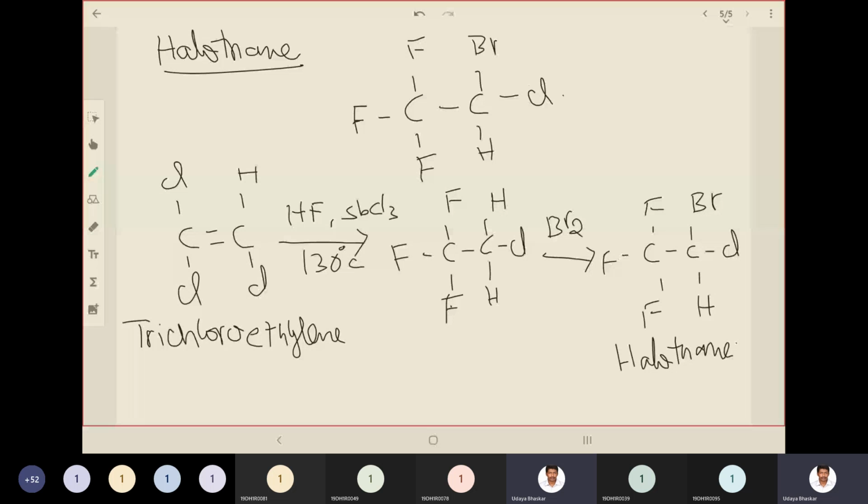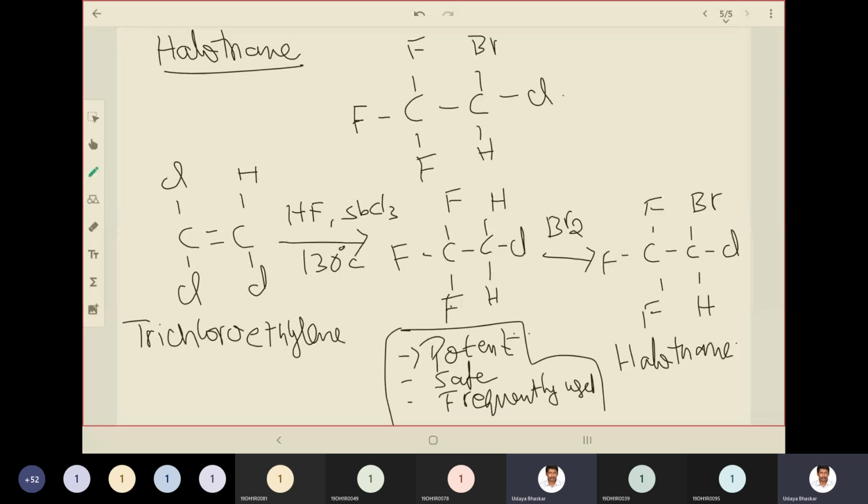So what is the use? It is a potent, safe, and frequently employed general inhalation anesthetic. It is potent, safe, and frequently used. Halothane is a very commonly used inhalational anesthetic.